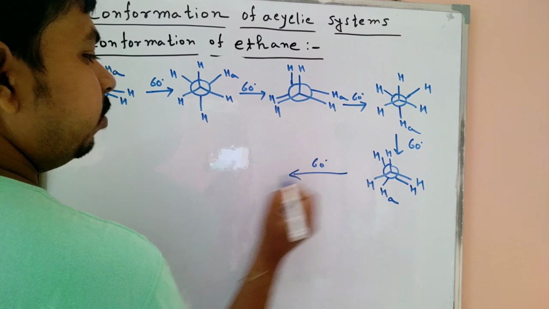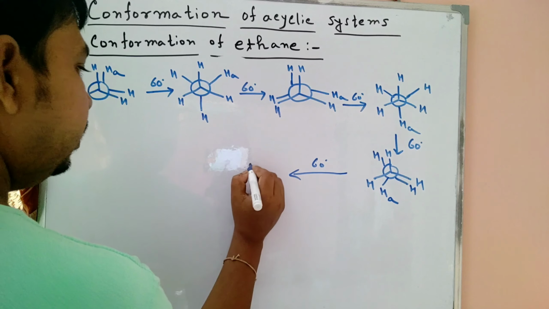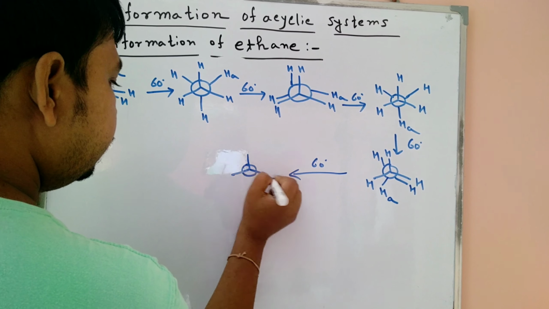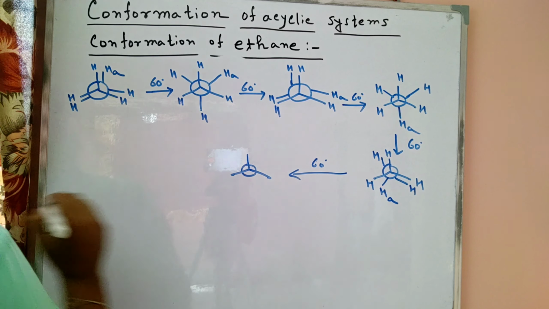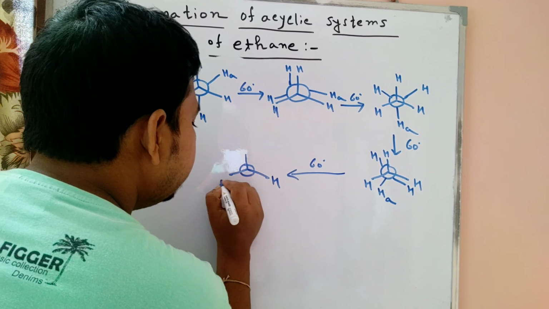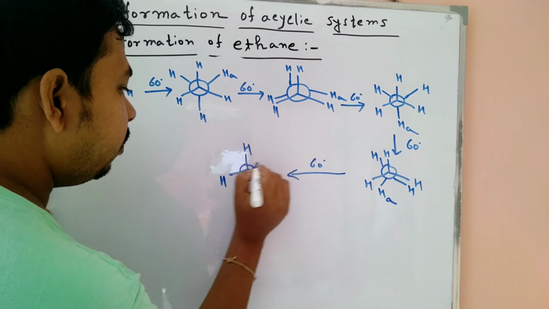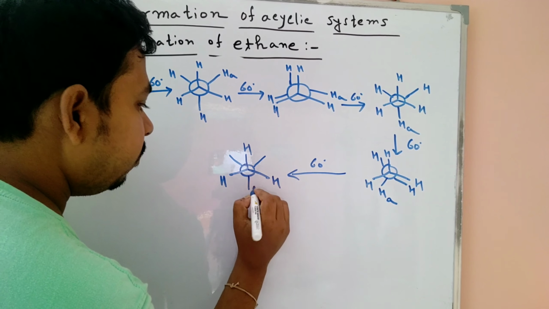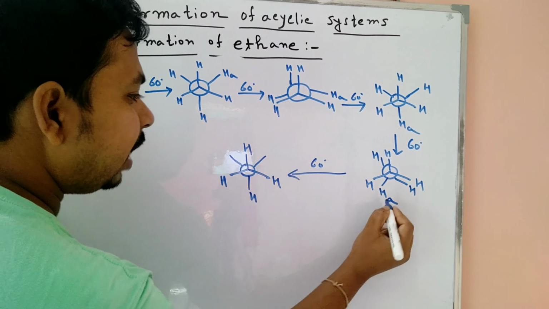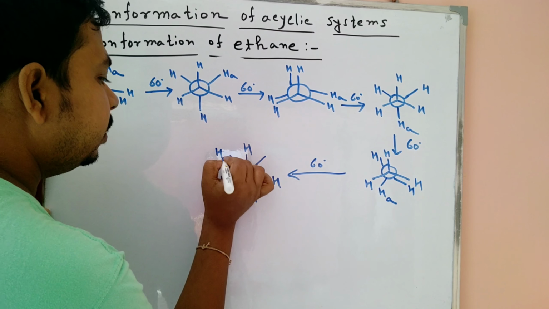Another 60-degree rotation occurs here. The three hydrogens of the front carbon are the same, and now HA is shifted here.